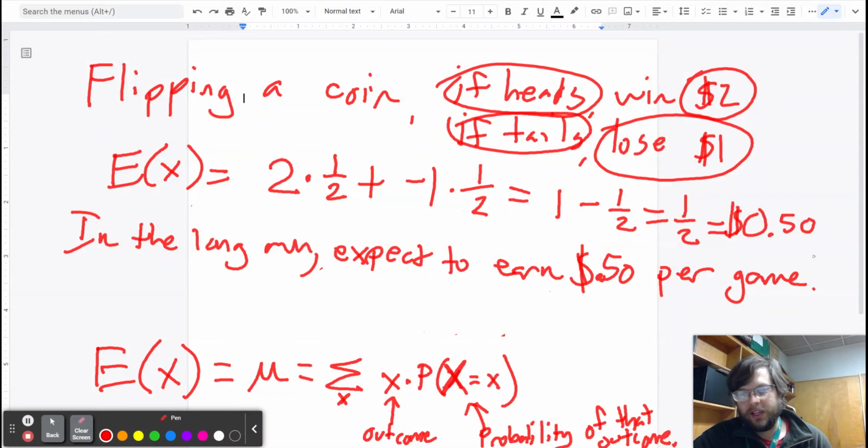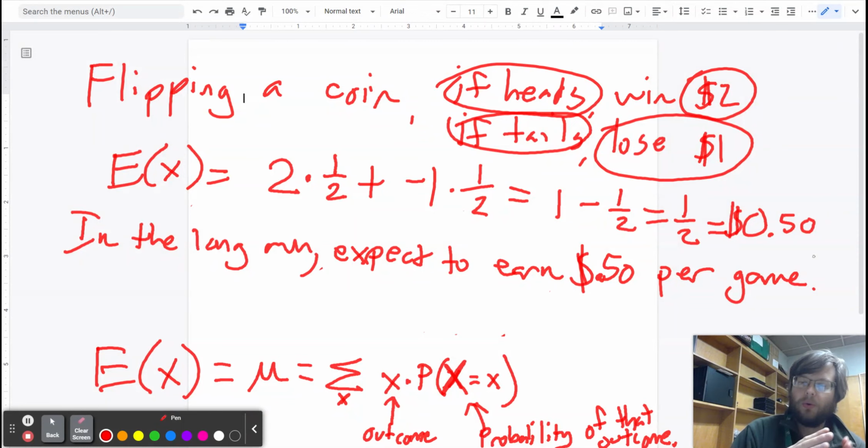Now I want you to notice something that can be confusing about expected value. This is one of those situations where the math language might not match with what you'd expect it to mean. The expected value is not one of the outcomes that's possible. The only two outcomes that are possible here are you either win $2 or you lose $1. The expected value, though, is a positive 50 cents. And what that is saying is that if you played the game 100 times, you would expect to earn 50 cents each of those times. So it is very likely that if you played it 100 times, you would earn $50.